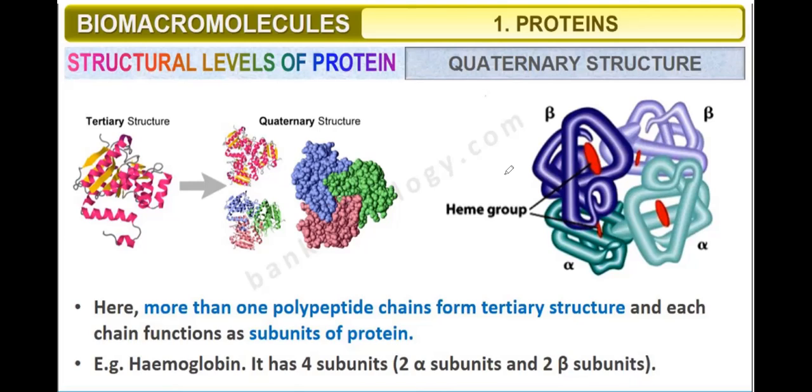Name the group which is present in hemoglobin. So you have to mention that the heme group is there. And hemoglobin shows which structure? So you have to say that it shows what? Quaternary structure.